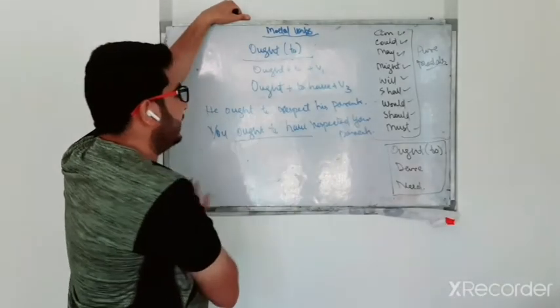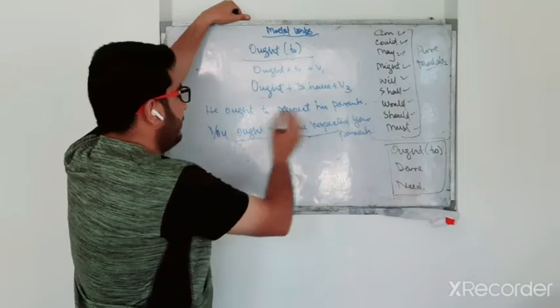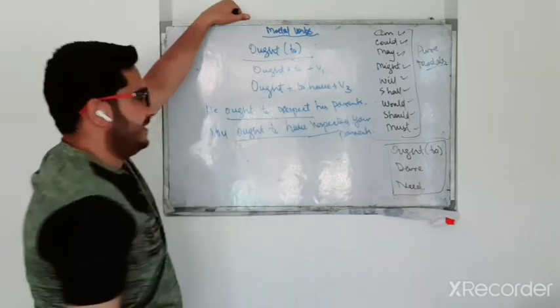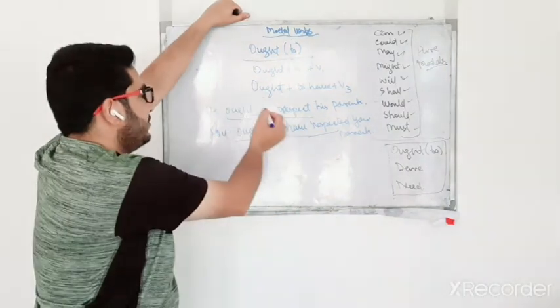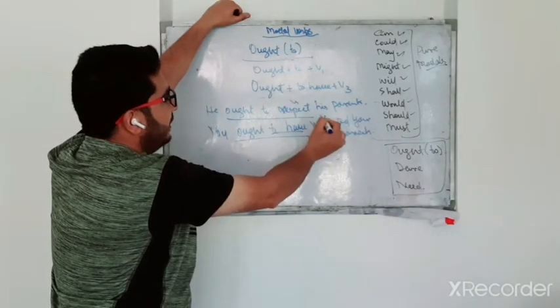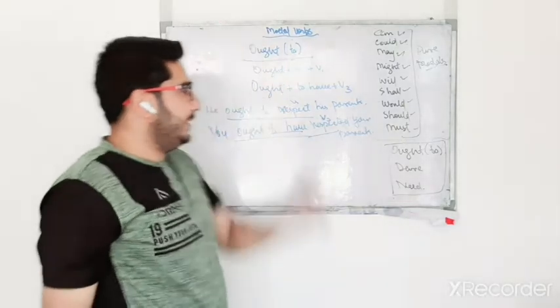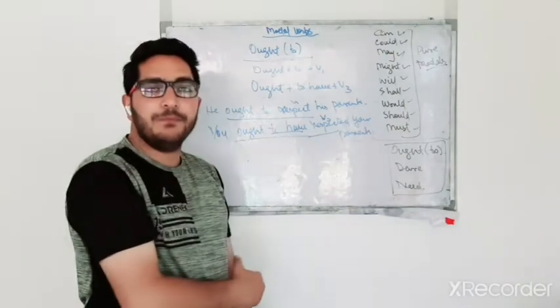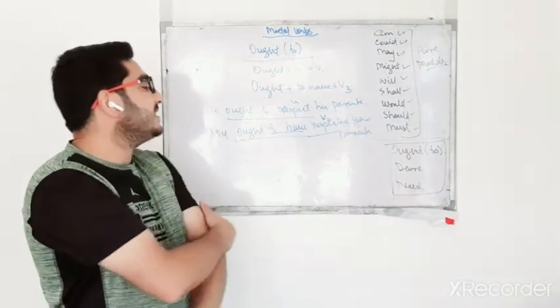Here it becomes past, and it is present here. That is ought plus to plus v1, ought plus to have plus v3. So it has a present form, this "ought to," as well as a past form.